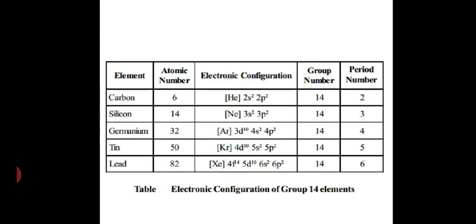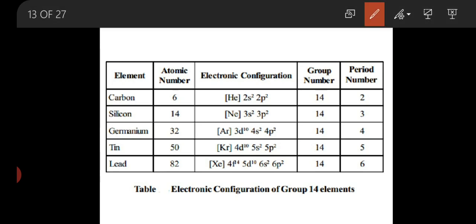Here you can see the carbon family, which is carbon, silicon, germanium, tin and lead, with the formulas C, Si, Ge, Sn and Pb. The atomic numbers are 6, 14, 32, 50 and 82 for lead.